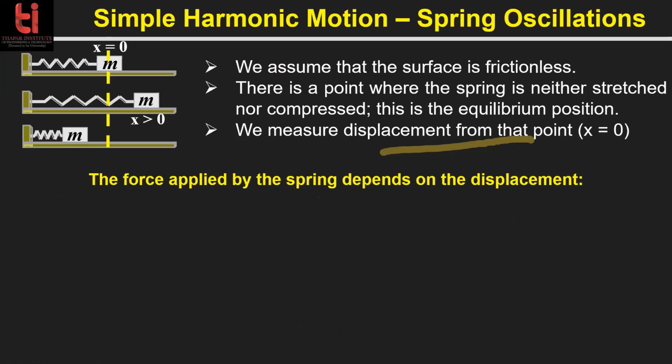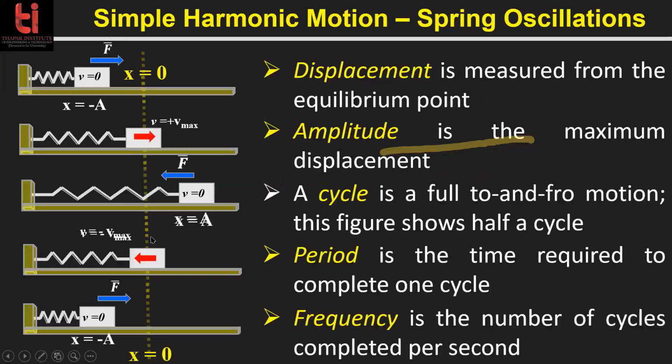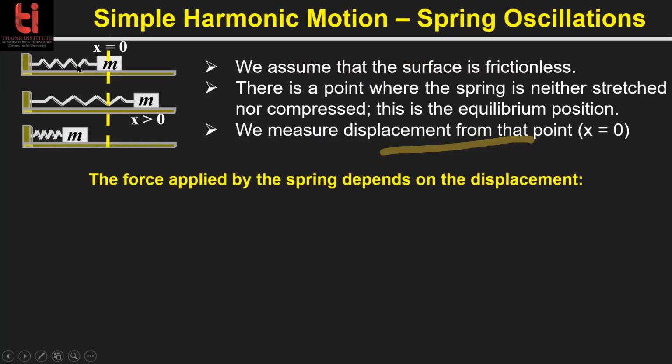So we have done with the different positions of the mass attached to the spring. And there are some approximations. The approximations are that the surface is frictionless, and so there is no other force on this mass other than the force applied by the spring. If it is not so, then the simple harmonic motion will not be there. It will be a damped harmonic oscillation.